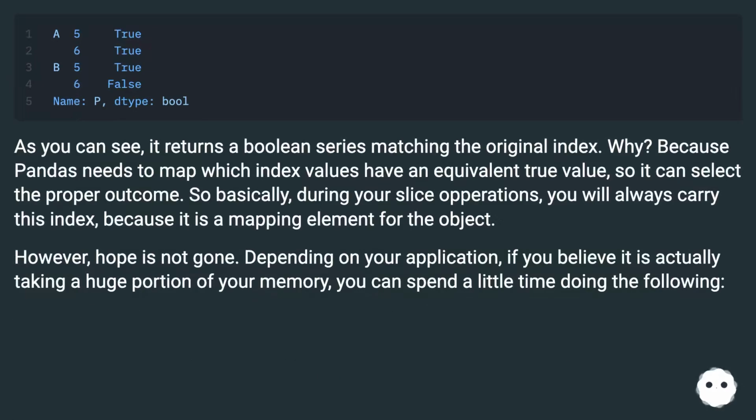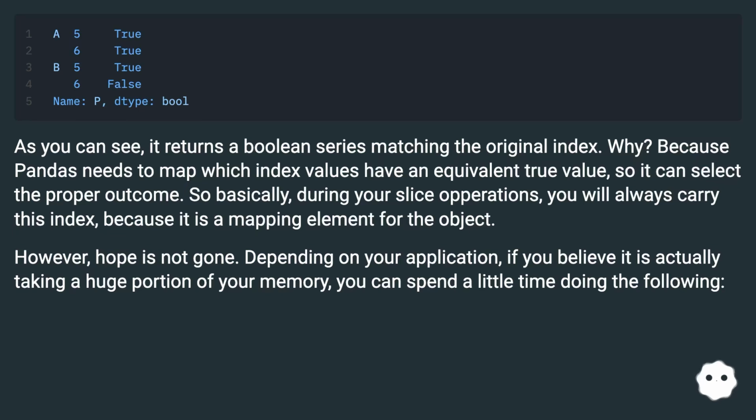As you can see, it returns a Boolean series matching the original index. Why? Because Pandas needs to map which index values have an equivalent True value, so it can select the proper outcome. So basically, during your slice operations, you will always carry this index, because it is a mapping element for the object. However, hope is not gone.